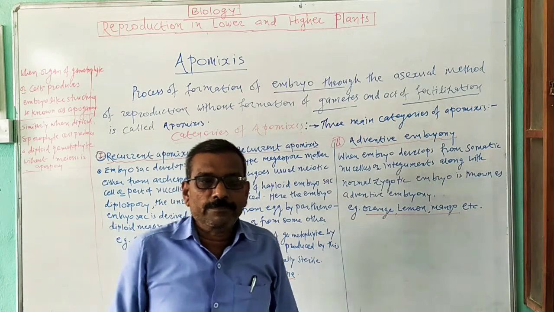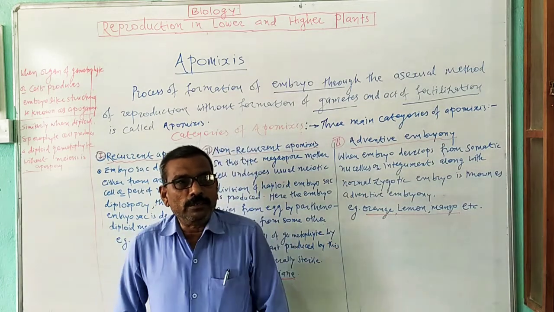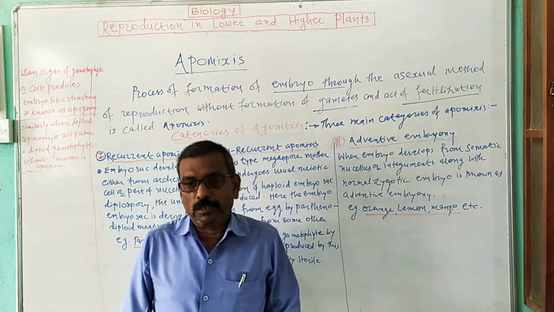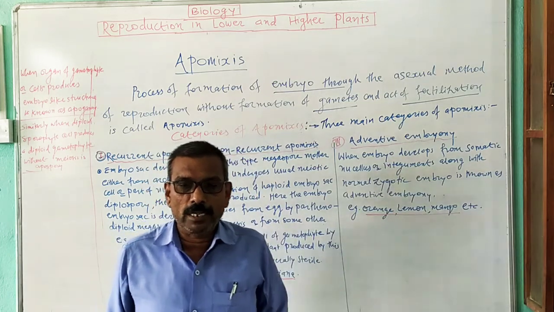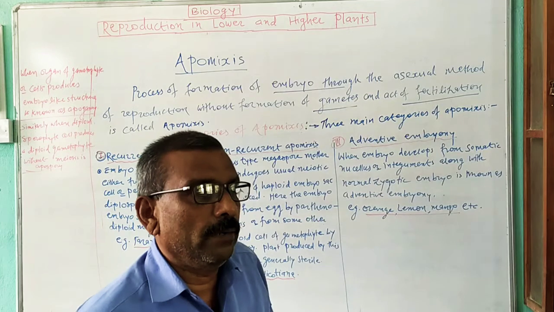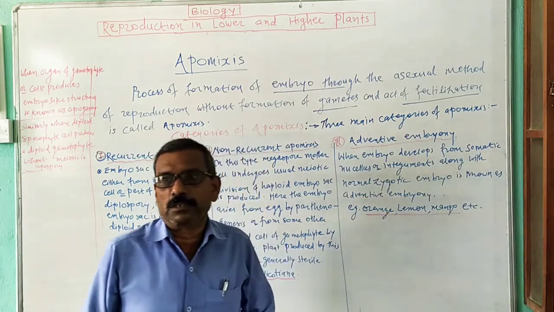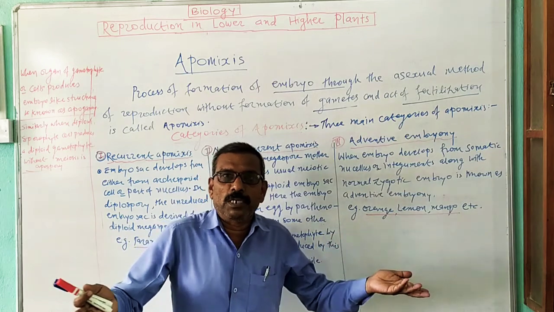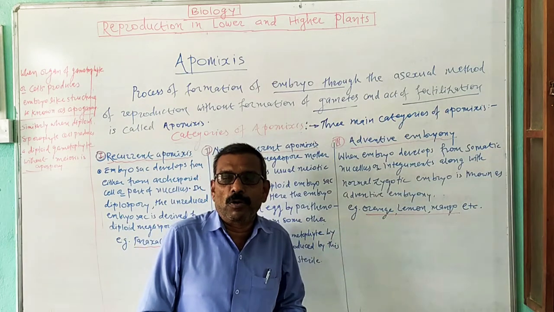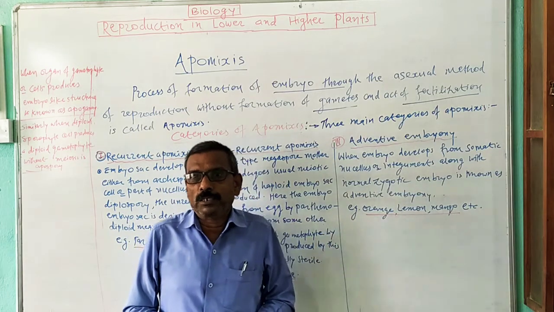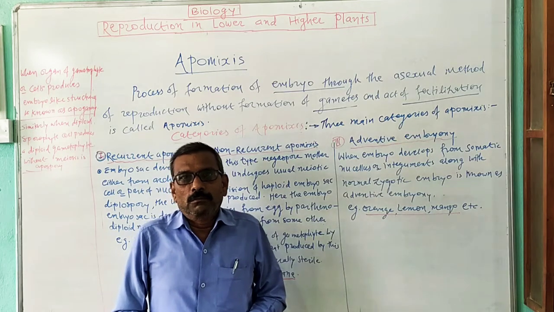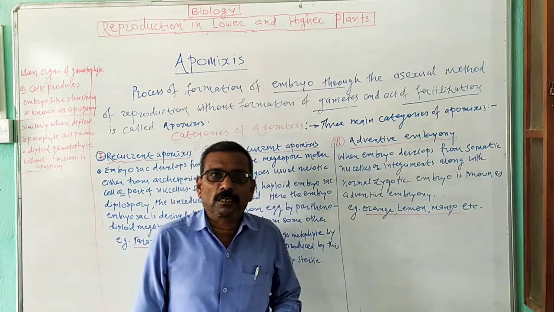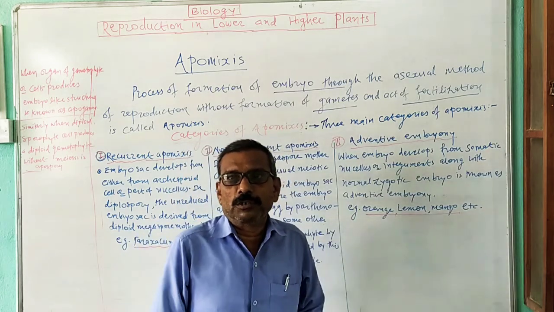Good morning, friends. Yesterday we studied two bits from the chapter, reproduction in lower and higher plants. Those bits are polyembryony and parthenogenesis. What is polyembryony? When many embryos are produced in a single seed, that is known as polyembryony. What is parthenogenesis? Seedless fruits, or fruits which are produced without fertilization, is known as parthenogenesis.